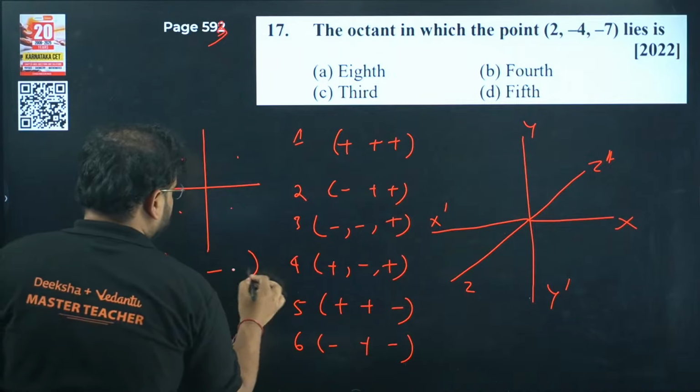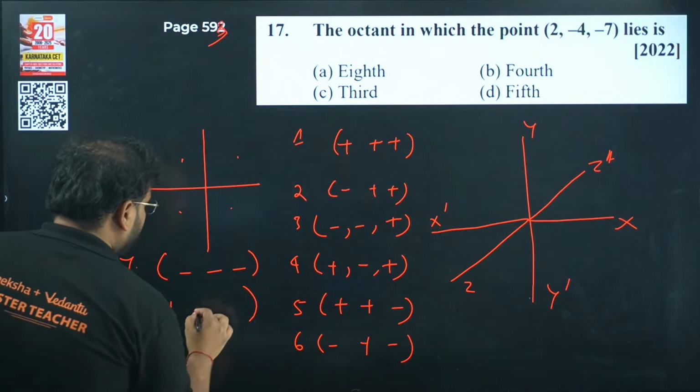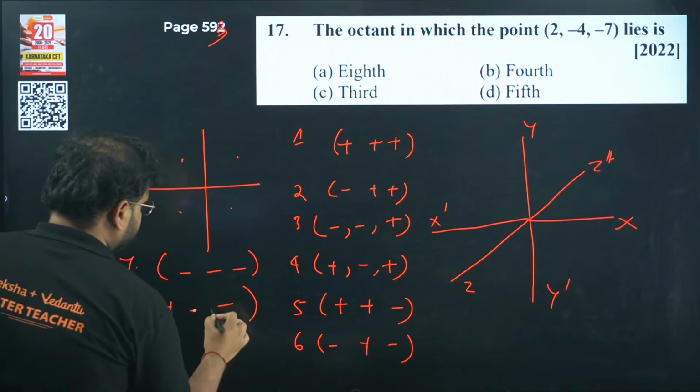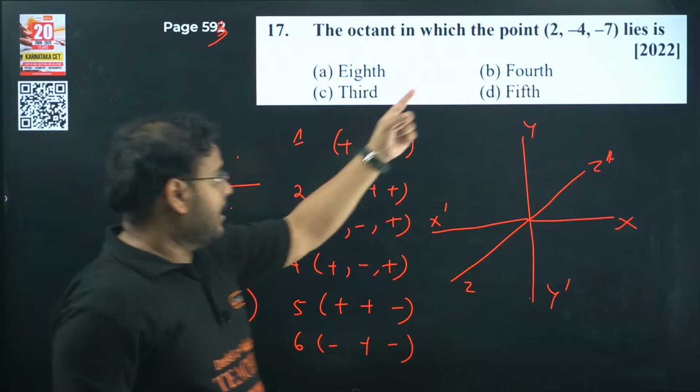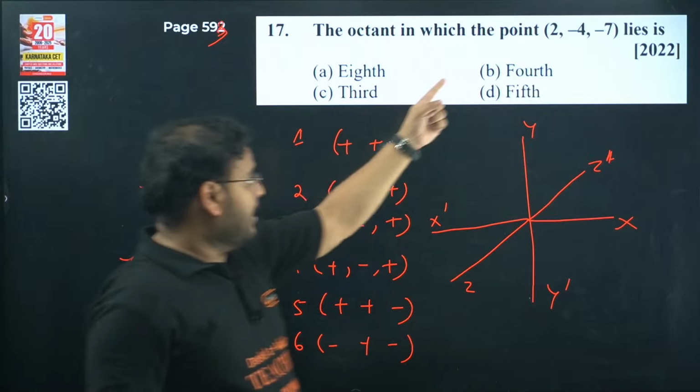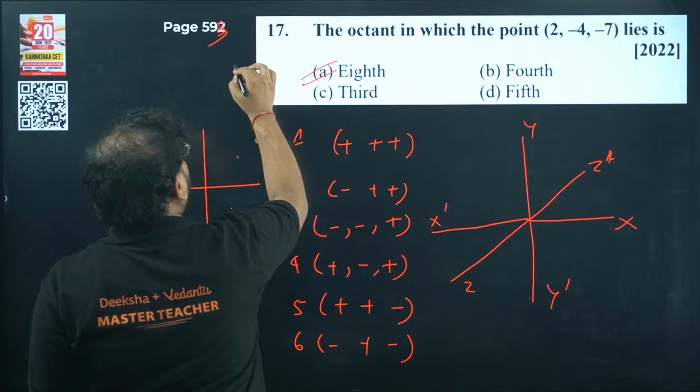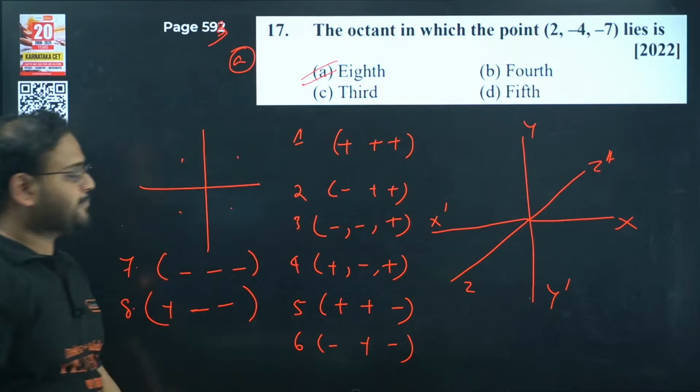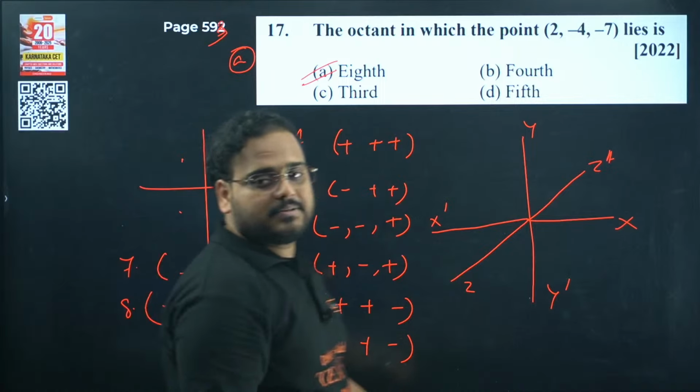And octant number 8, check here. If I move on this side, x positive, y and z negative. Now you compare this one: x coordinate positive, y and z negative. So the answer is the 8th octant. Is it clear? Please check.